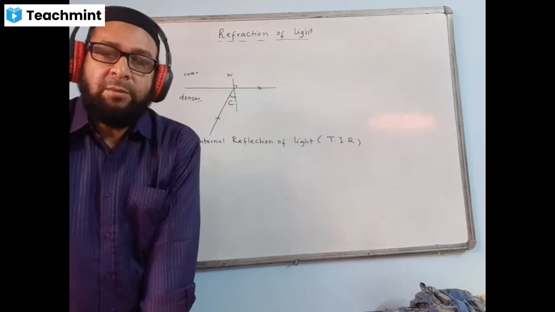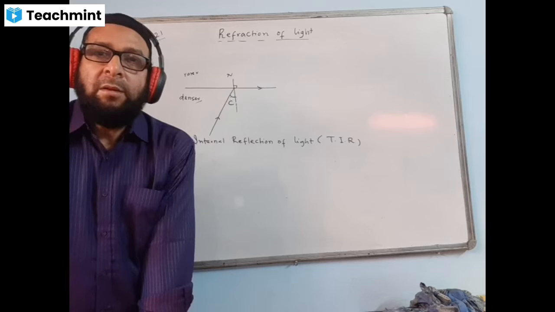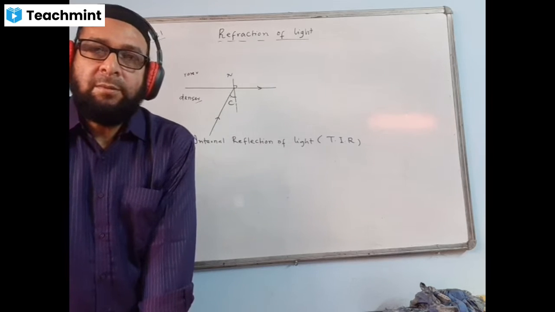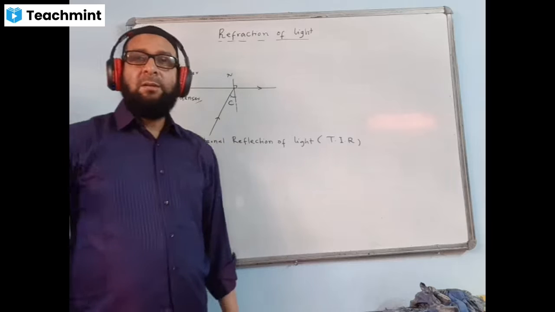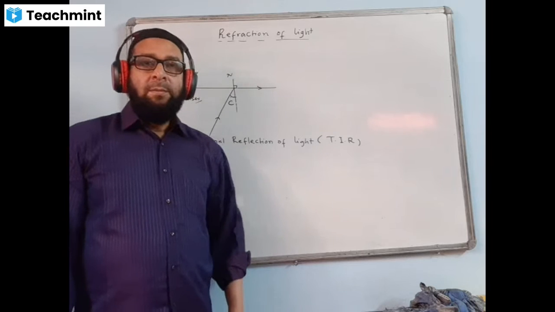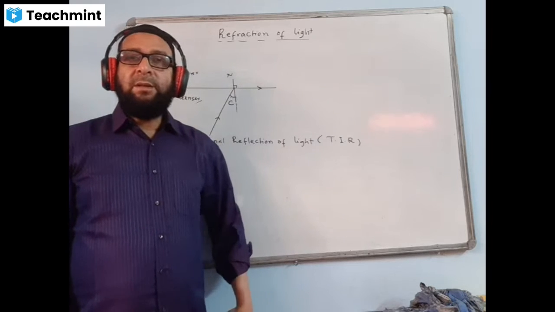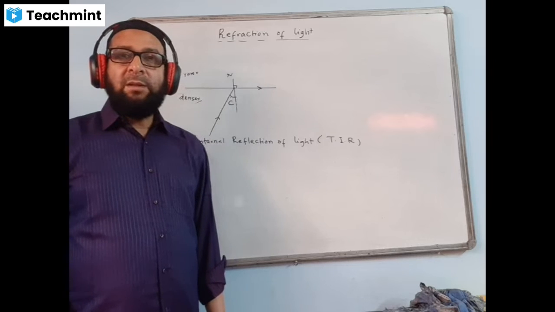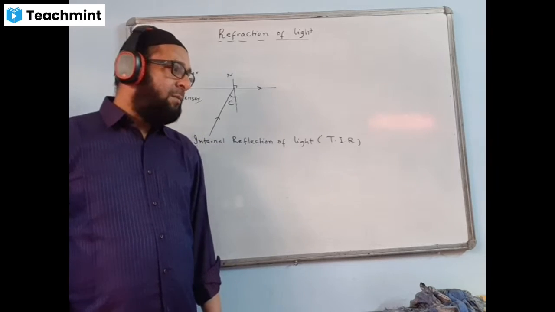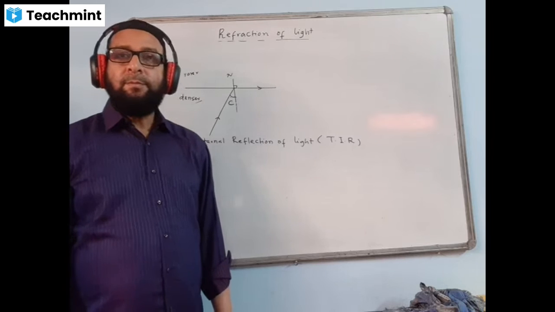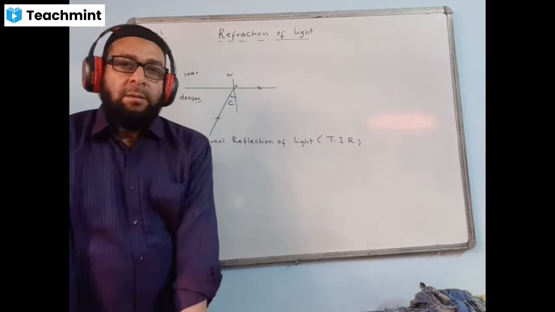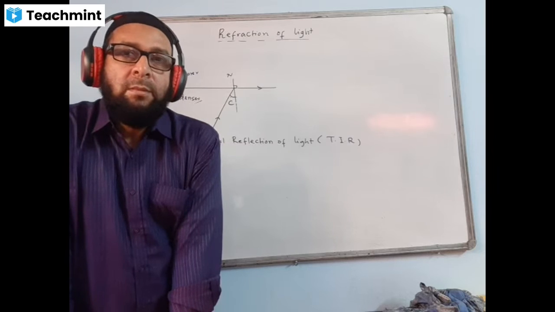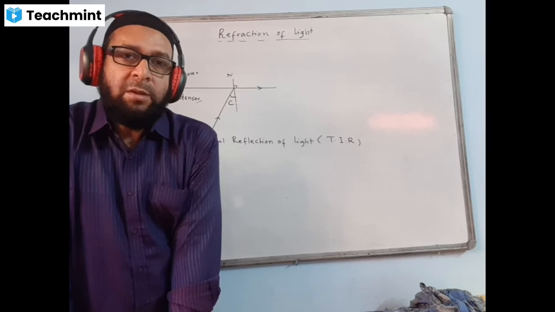Number one, the first condition is the ray of light must be traveling from denser to the rarer medium.